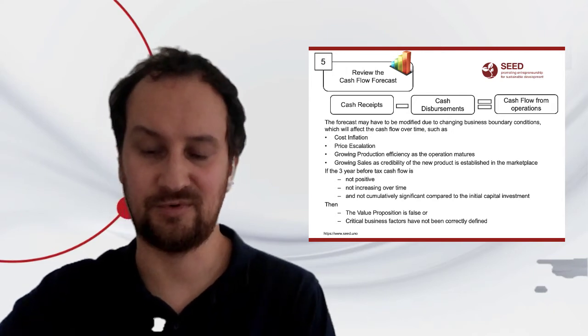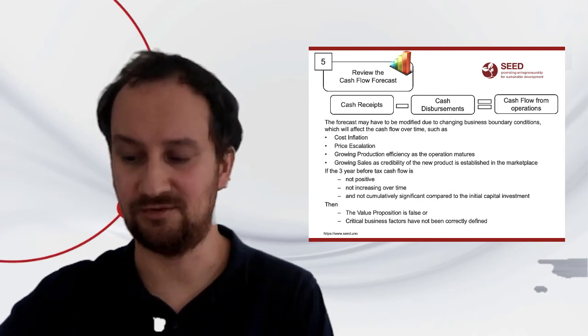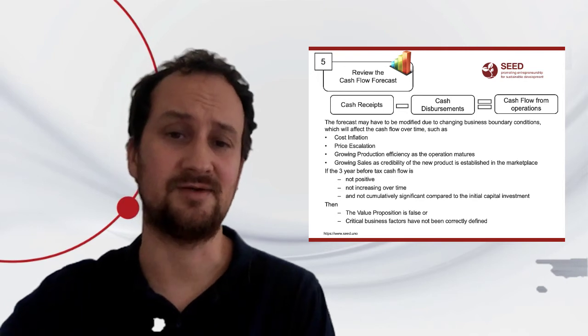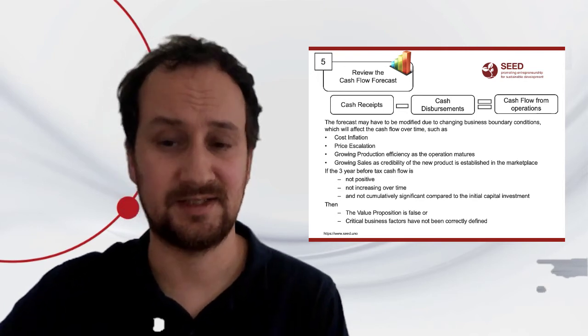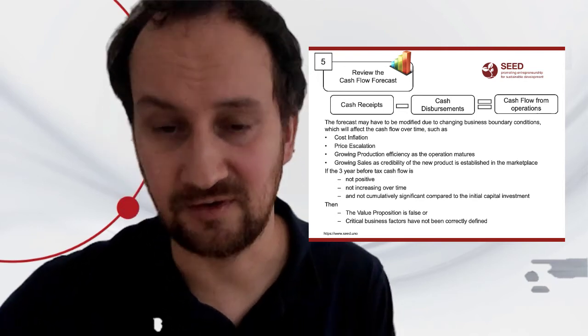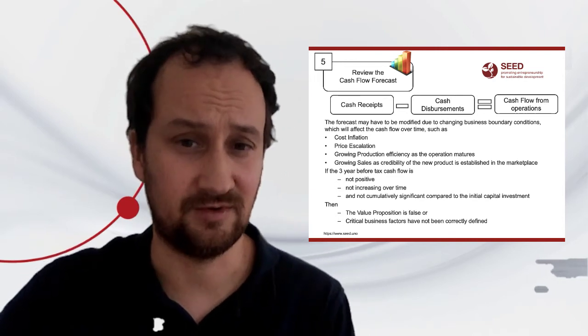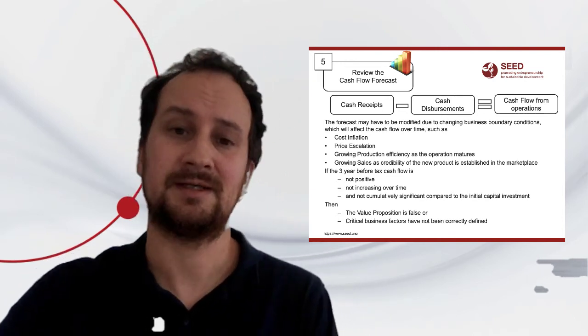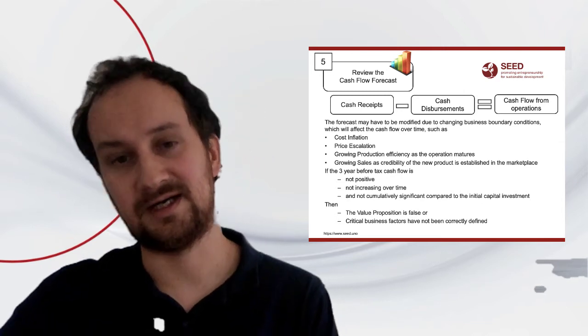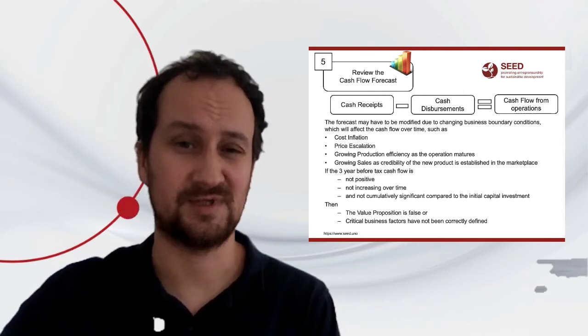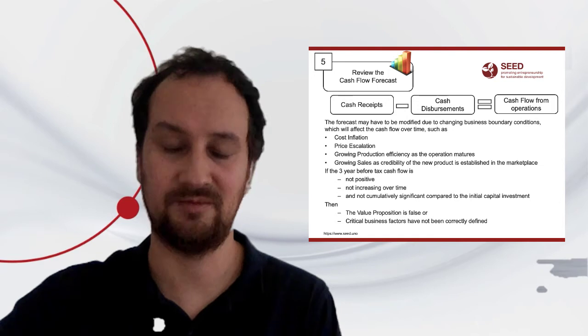It is important to think about all the cash that you receive and the cash that you disperse. And this is basically the cash flow from operations, or net cash flow from operations. So the cash receipts are all the cash that you're getting from sales, from the revenues at different moments in time.